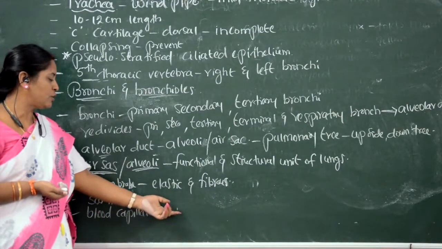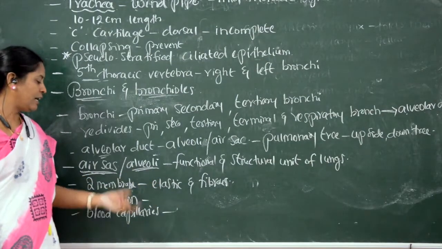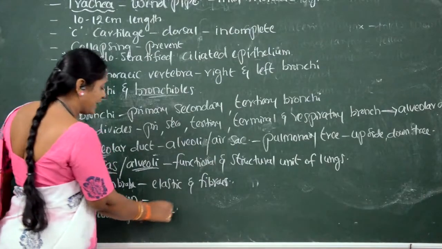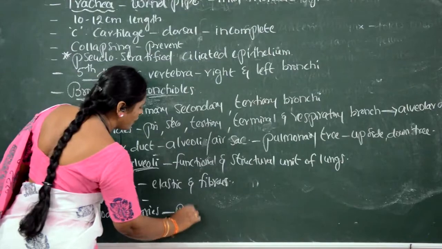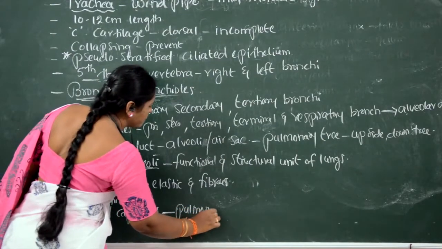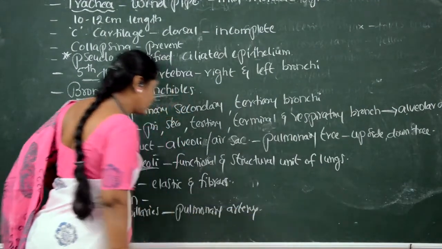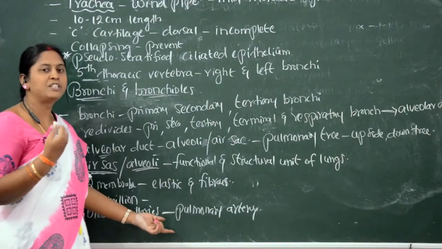From the right ventricle, a blood vessel arises, called the pulmonary artery.